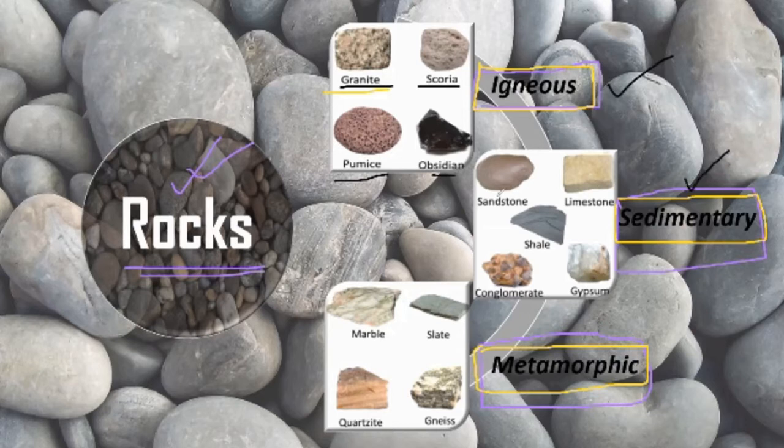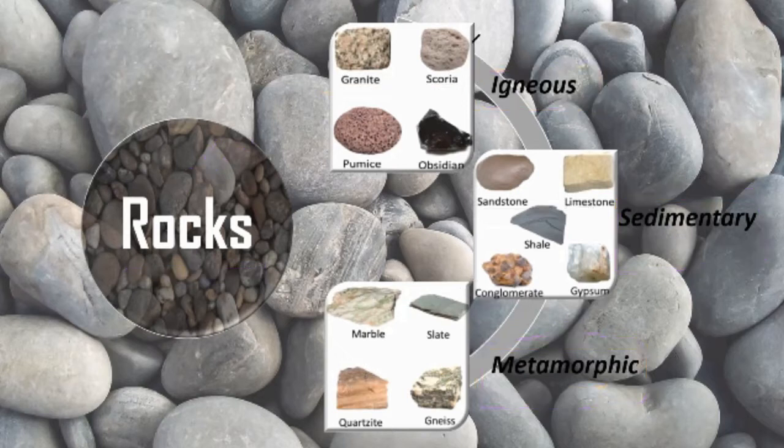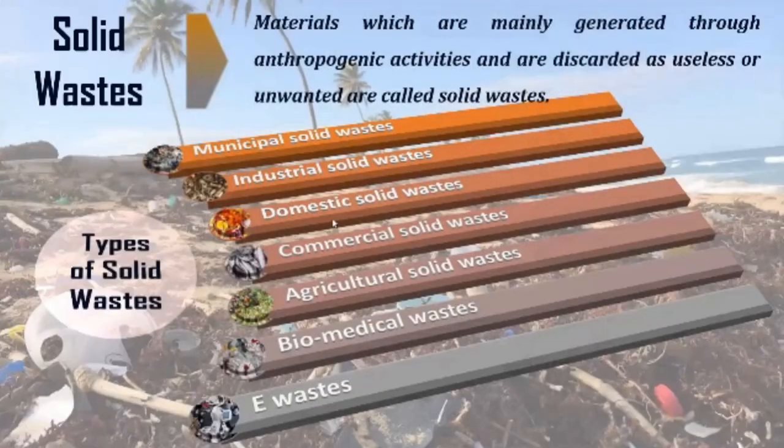Next we have sedimentary rocks. The best examples are sandstone and limestone. After that there is shale. After that there is conglomerate and gypsum. Okay, gypsum is also very popular and is a sedimentary rock, right? Now for metamorphic rocks, the most common are marble, quartzite, gneiss and slate. Okay, now all these are used for flooring materials and are present in plenty in the environment, right? Okay, so after the rocks, let us go to the next slide.